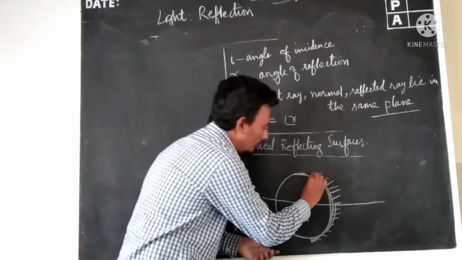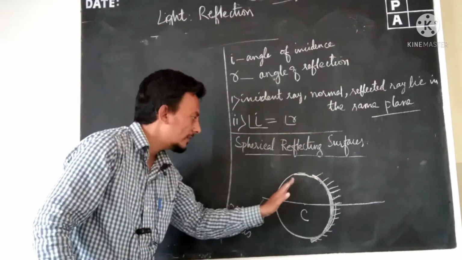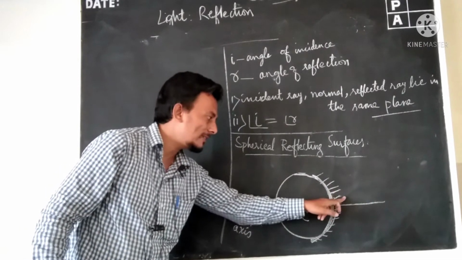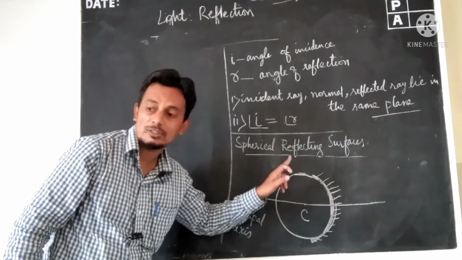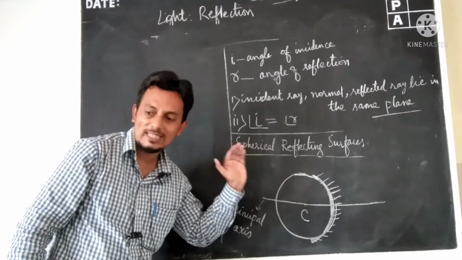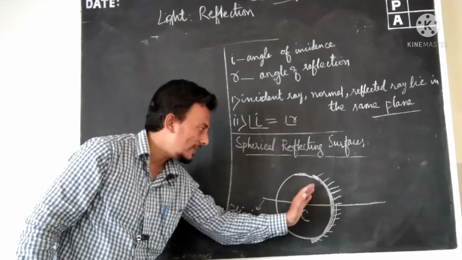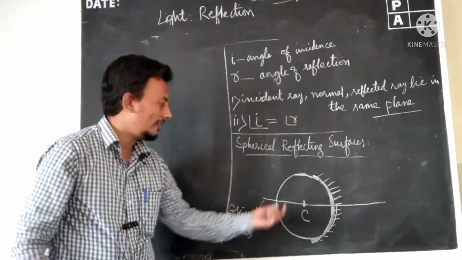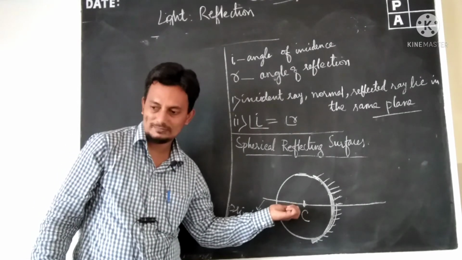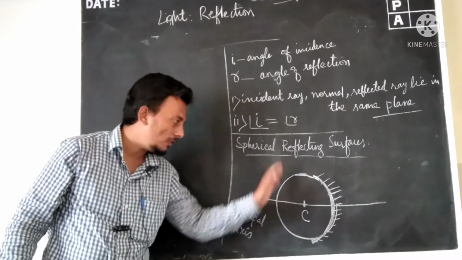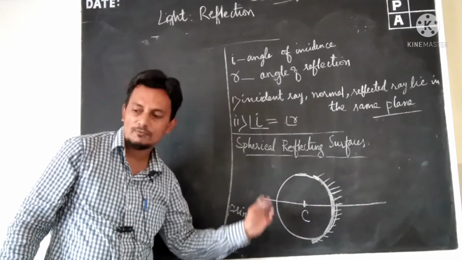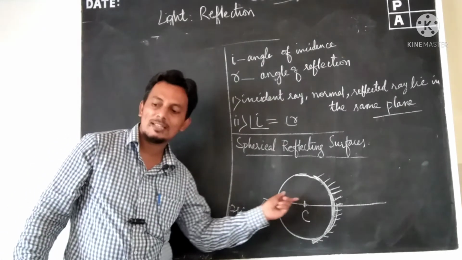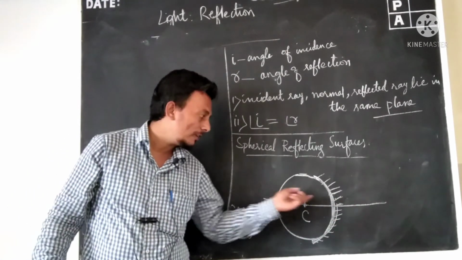When we are talking about mirrors, the reflecting part is this, the silvered part is this. This is the reflecting part of this spherical mirror. Because it is caved in, that's why this is called a concave mirror. In a concave mirror, the center of curvature is here. This concave mirror is actually a part of the imaginary sphere. The principal axis is an imaginary line passing through the center of curvature like this.